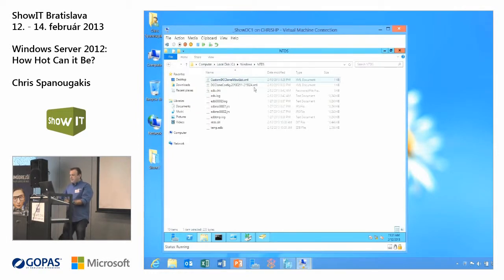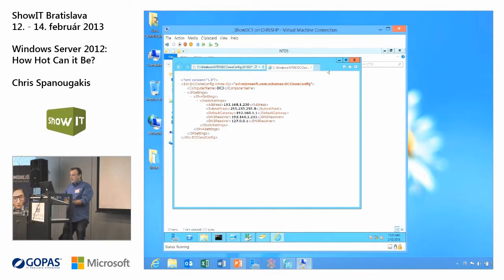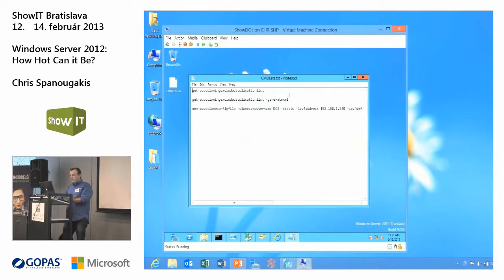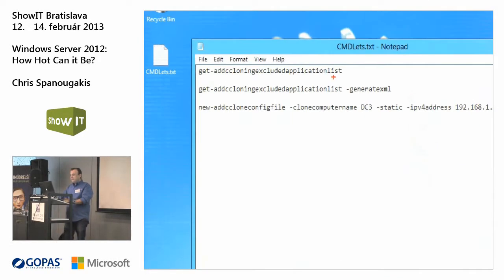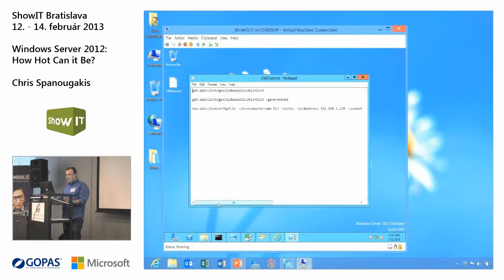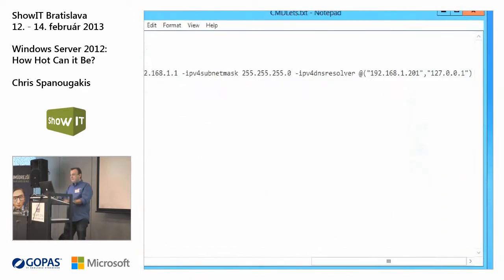The command, if you want to create this clone configuration file, is this one. Okay. So the first thing is you need to go and run this to generate a list of the applications that cannot be cloned. And the second one is this one, New-ADDCCloneConfigFile. You give the new name that you want to use for this domain controller, the IP address, gateway, subnet mask, and so on, and the DNS servers that you want to use for this new virtual machine.